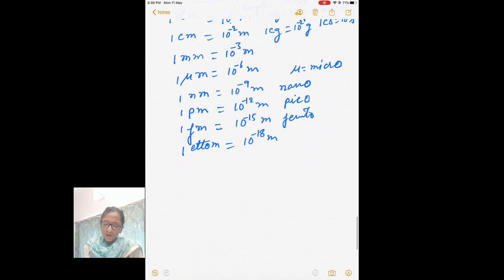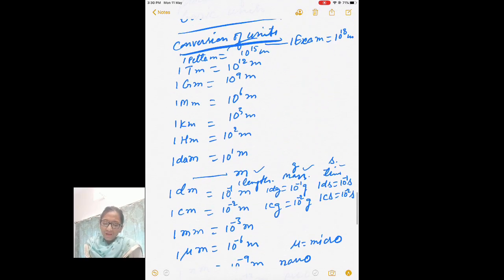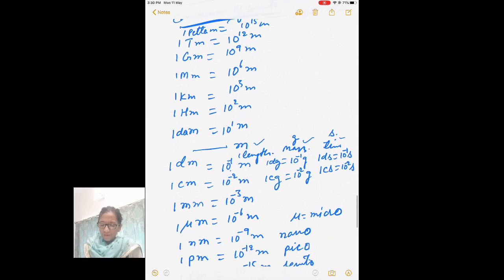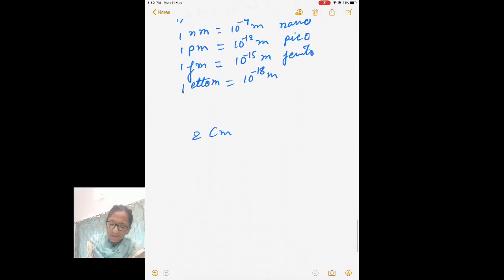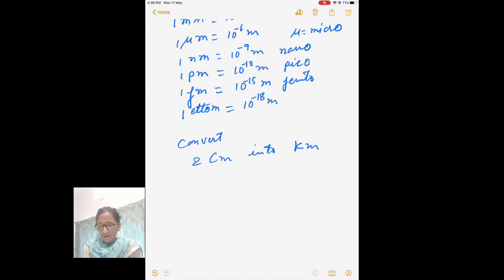Suppose you are to convert 2 centimeter into kilometer. So what will you do? Here centimeter is a smaller unit, number large; larger unit, number small. So when you have a large unit, the number should be small.